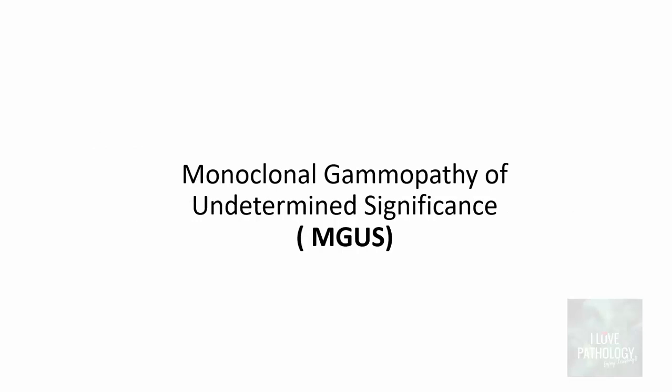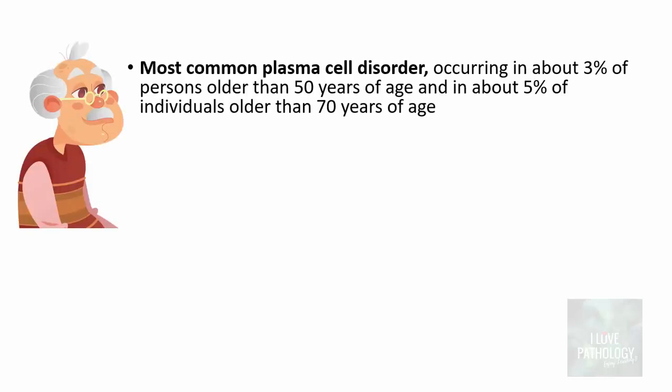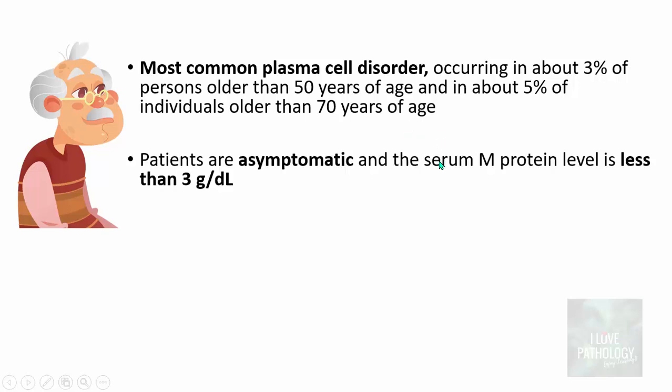First one is monoclonal gammopathy of undetermined significance, in short MGUS. So this is the most common plasma cell disorder, occurring in around 3% of individuals older than 50 years of age and around 5% of individuals older than 70 years of age. Patients are usually or almost always asymptomatic, and the quantification of M protein is important. The serum M protein level is less than 3 grams per deciliter.